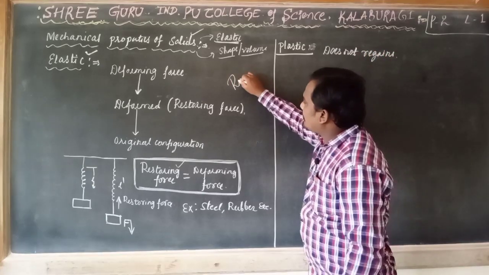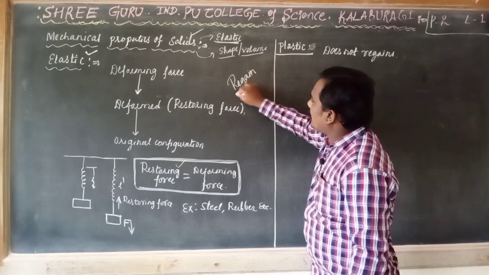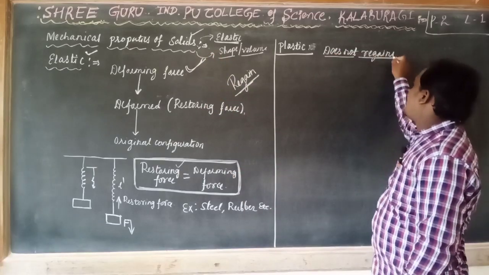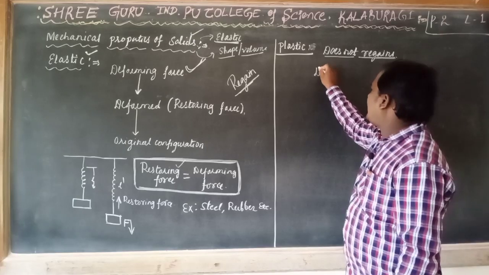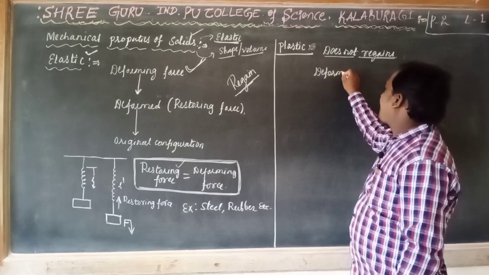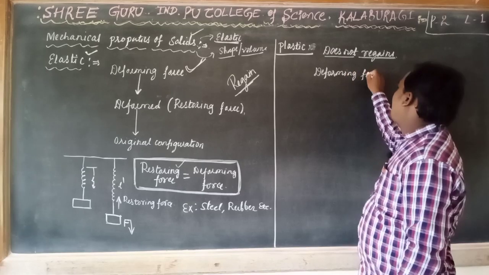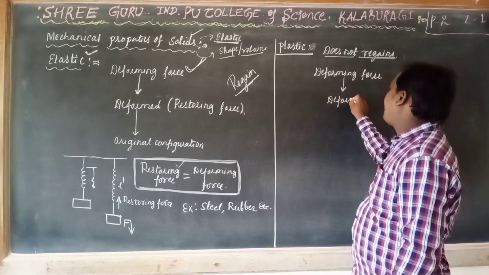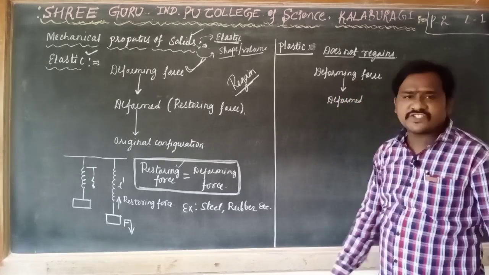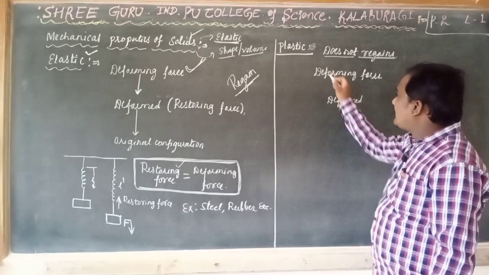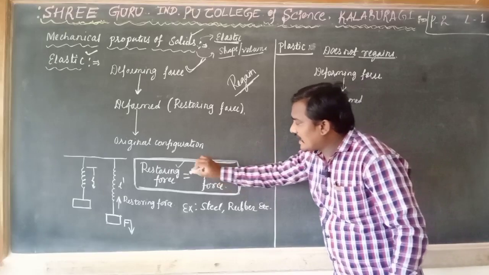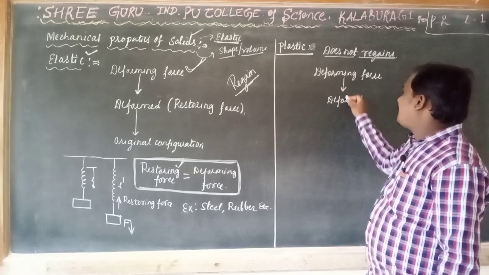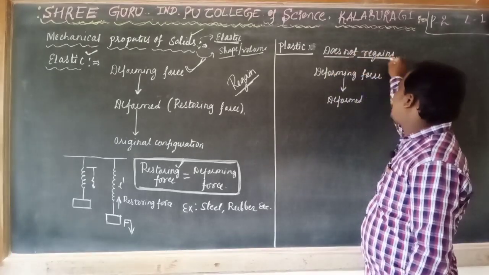Elastic has regaining capacity, which regains after removal of the deforming force. Here it does not regain. Here also we are applying a deforming force. After applying this deforming force, the body is deformed; it changes its shape or size. But this type of material does not acquire a restoring force. That's why the body does not regain.